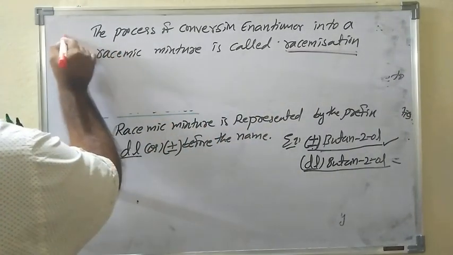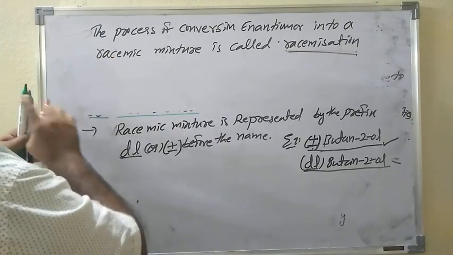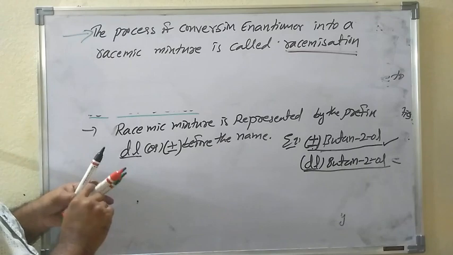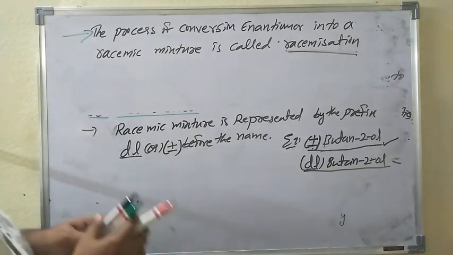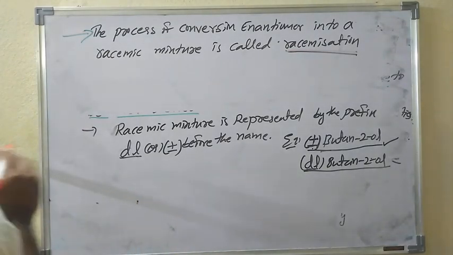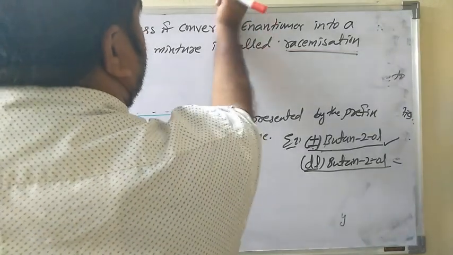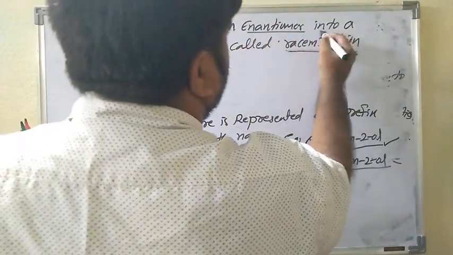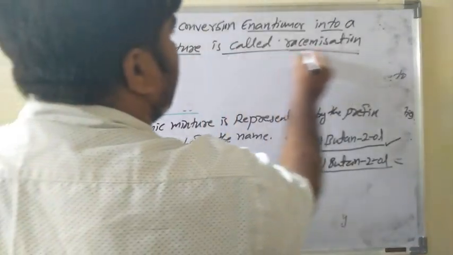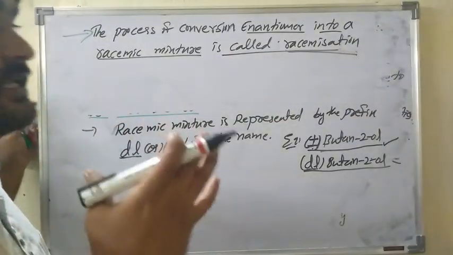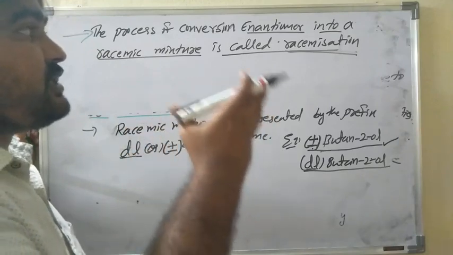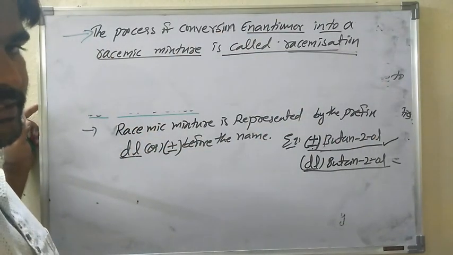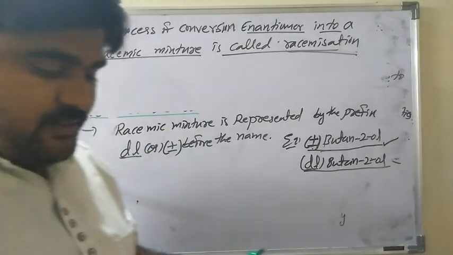Racemization means what? The process of conversion of enantiomer into a racemic mixture is called racemization. What is the racemization definition? The process of conversion of enantiomers into a racemic mixture is called racemization. So this is the racemic mixture.